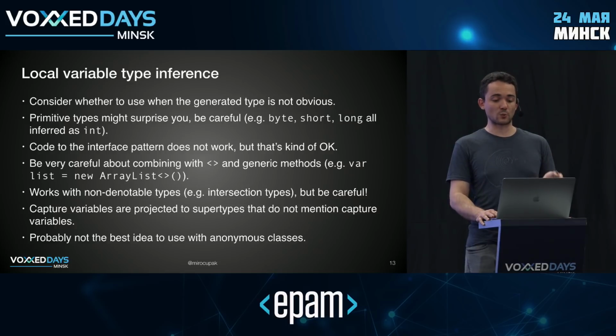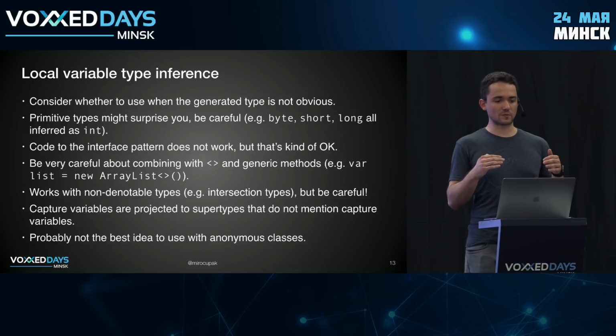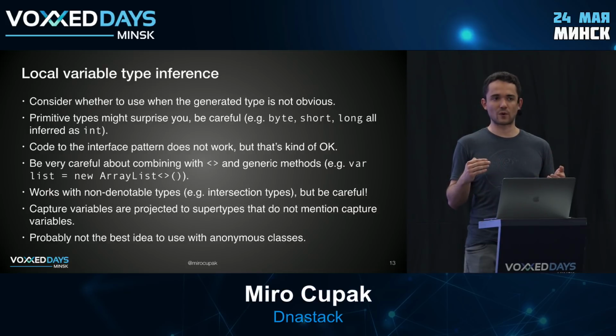This, of course, does not work with type inference. Type inference always infers the concrete type, not the interface type. But in this case, it's generally considered acceptable. It wouldn't be OK, probably, if we were doing this for fields or methods. But because it only works for local variables and variables with very small scope, even if something breaks, it only affects the surrounding few lines. So it's kind of a compromise that we're generally willing to accept. And we're not only sacrificing flexibility, right? We're also gaining some flexibility in terms of refactoring, like we mentioned.